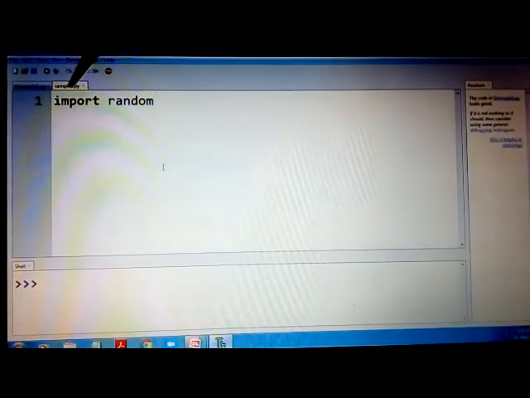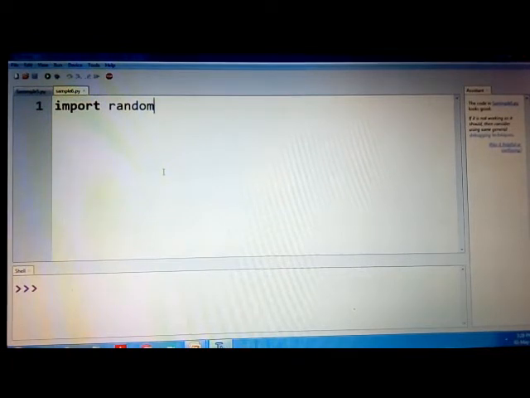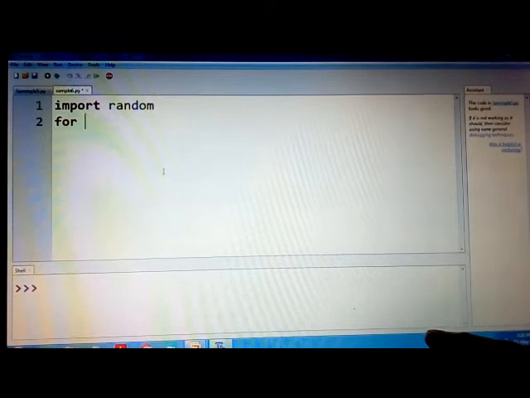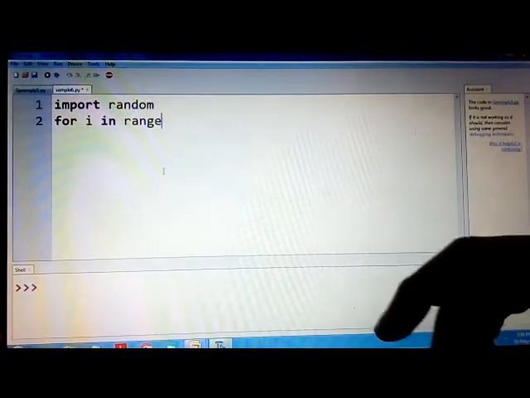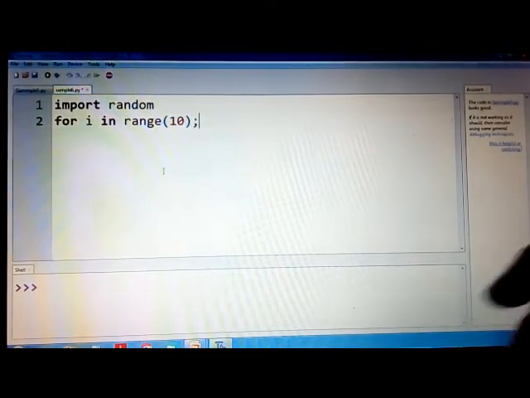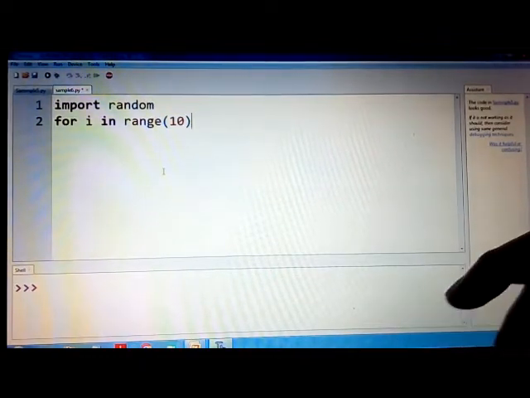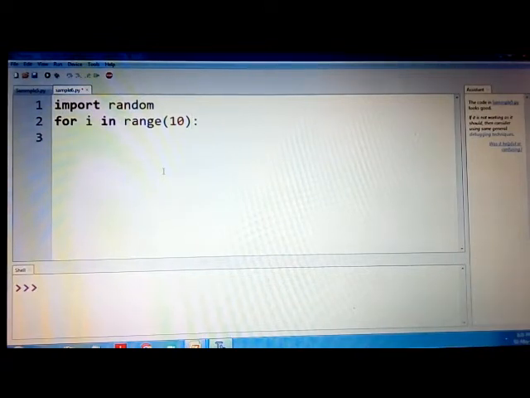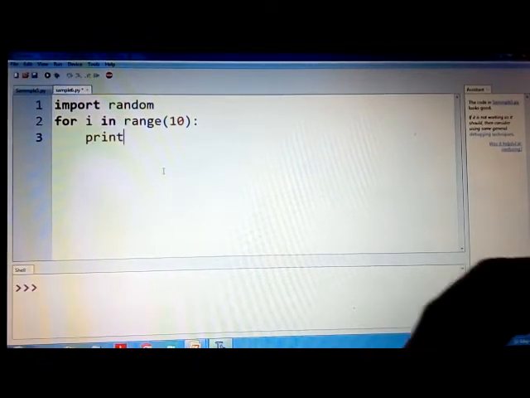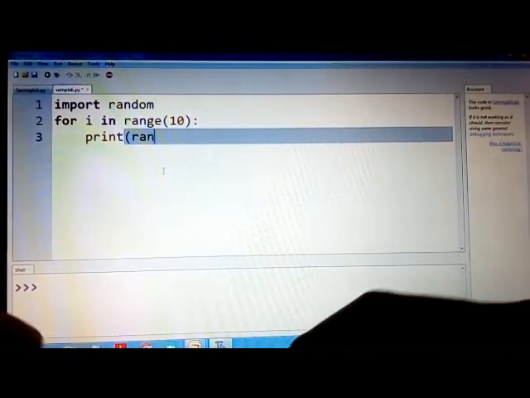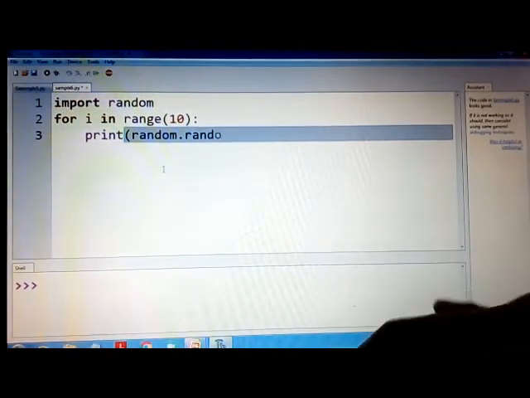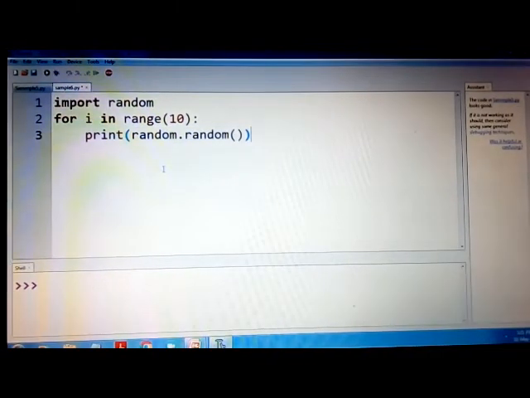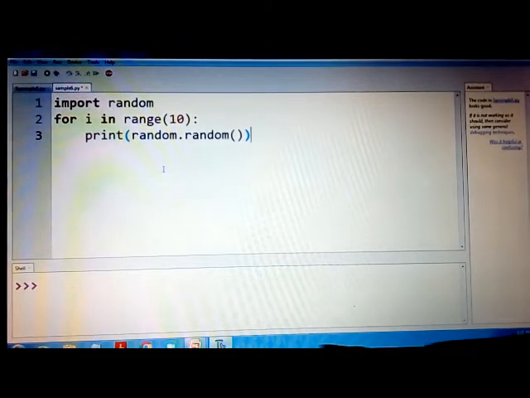For example, in this case I need to first import the random, and now I would say I want to generate, let us say 10 numbers. For i in range of 10, you know it, I want to generate 10 random numbers, but between 0 to 1. So print random.random and close the brackets. So this would generate 10 random numbers. Now let us execute this.